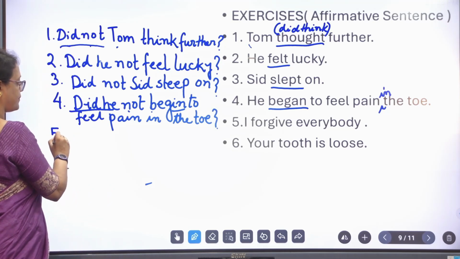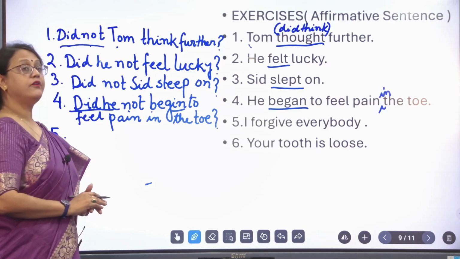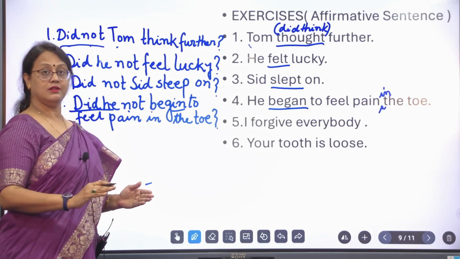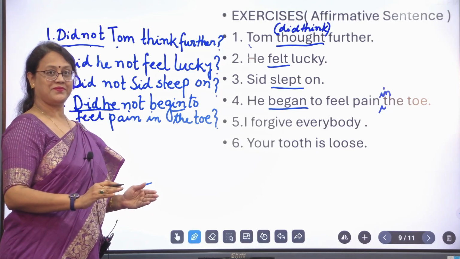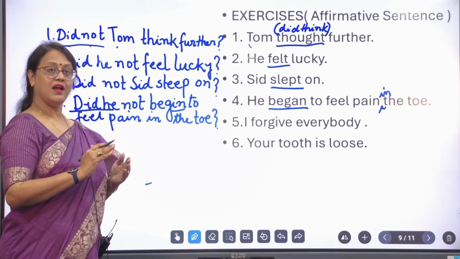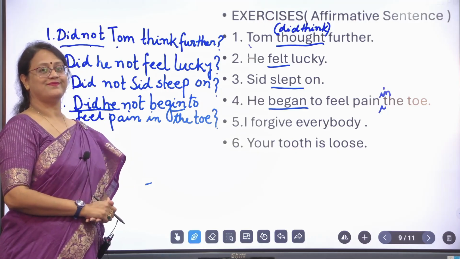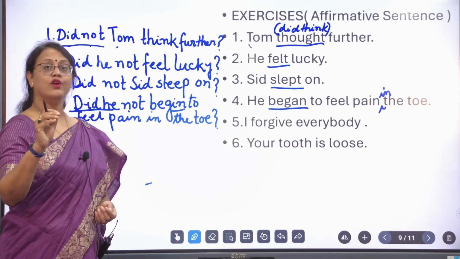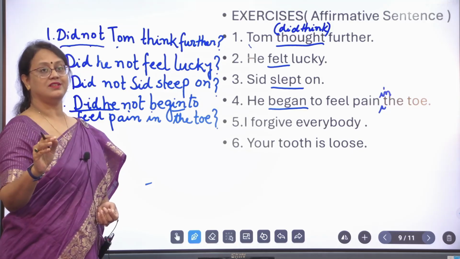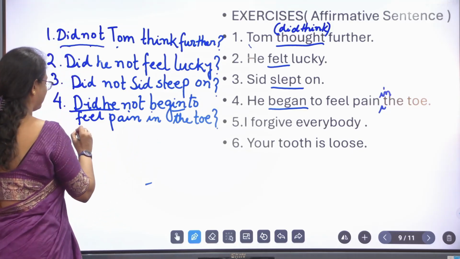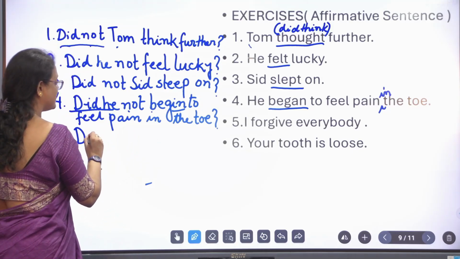Number 5. I forgive everybody. Present tense.